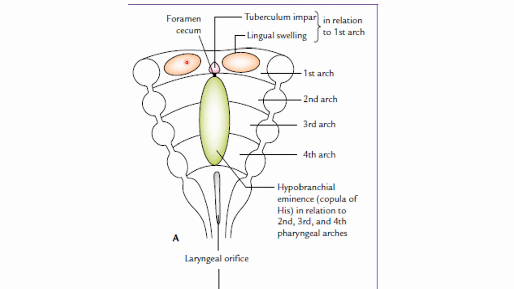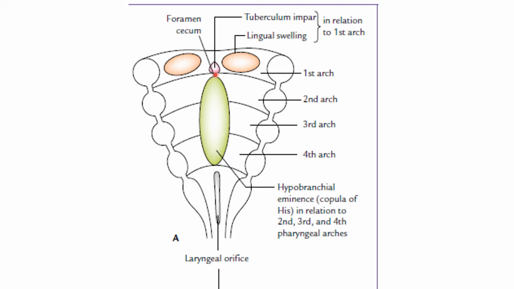The lingual swellings are partially separated from each other by another swelling that appears in the midline. This swelling is called the tuberculum impar. So the swelling developing centrally, between the two lingual swellings, is called the tuberculum impar. Immediately behind the tuberculum impar, the epithelium proliferates to form a downward growth called the thyroglossal duct, from which the thyroid gland develops.